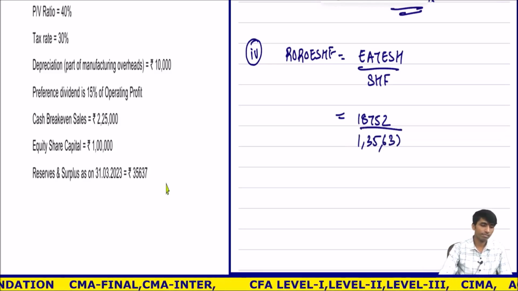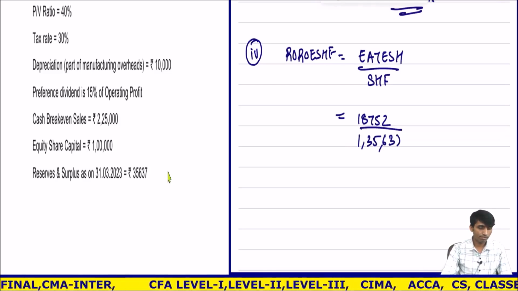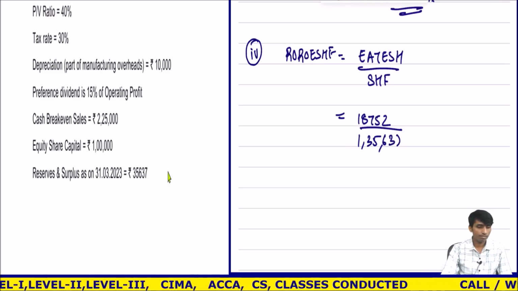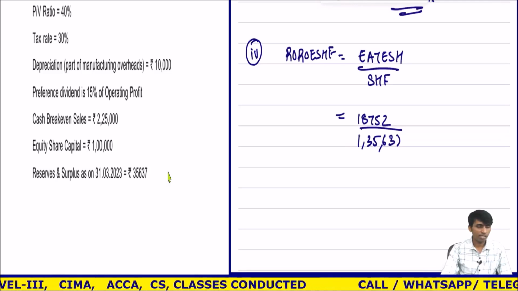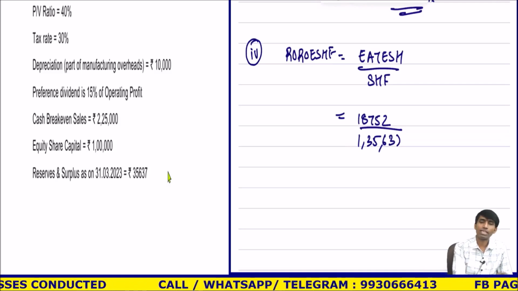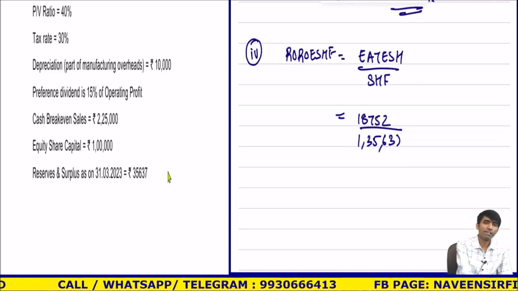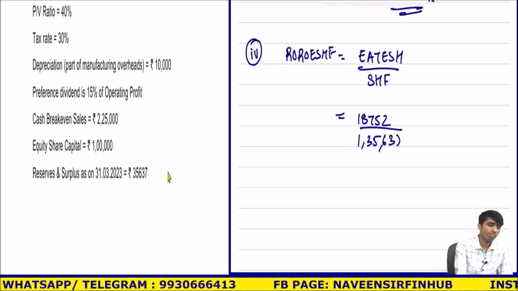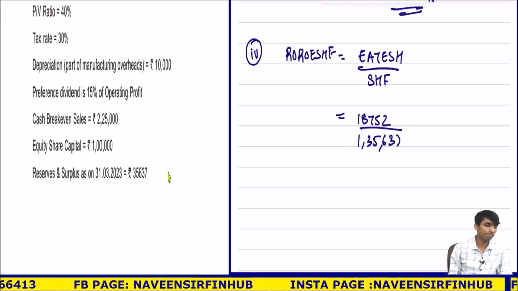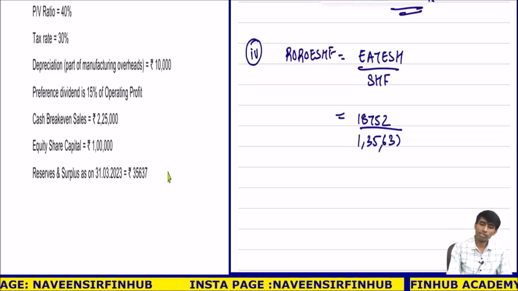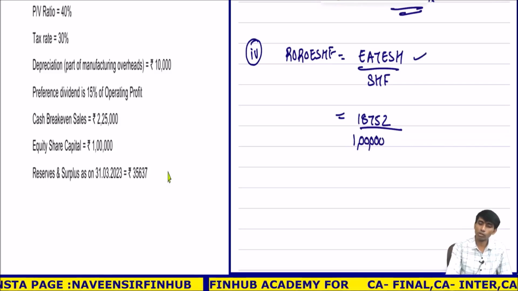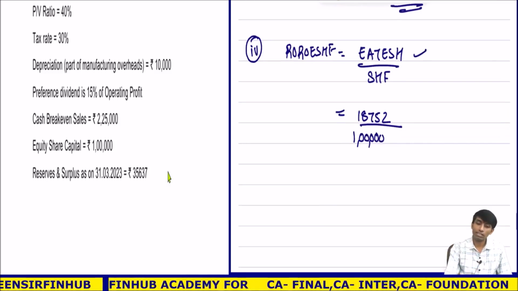Directly I am writing 1,35,637. Is this correct? No. Why is this not correct? 1,35,637 is wrong, because I should take what? I should take the earnings also, the 1 lakh earnings. This earnings belongs to whom? This will go to reserves, ultimately. This all is the twist.